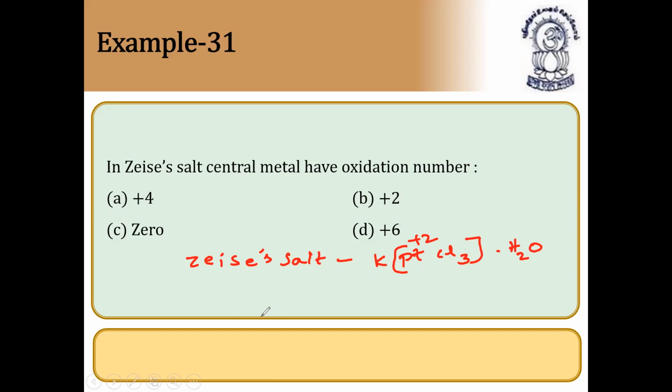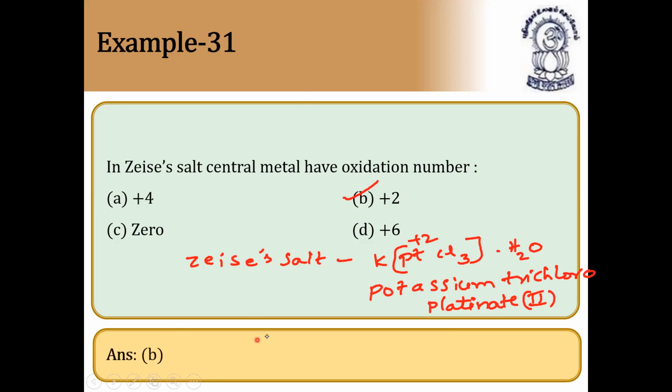So this is potassium trichloroplatinate(II), which is called Zeise's salt. So the oxidation state of the central metal atom is 2. Straight away we can say the answer. So the option is B, the second option.